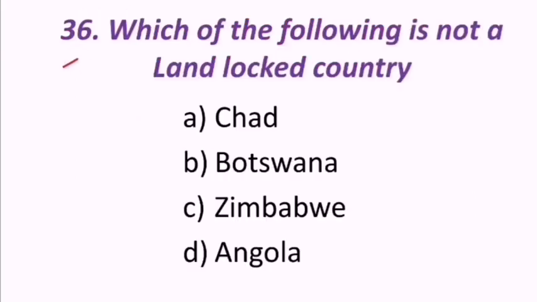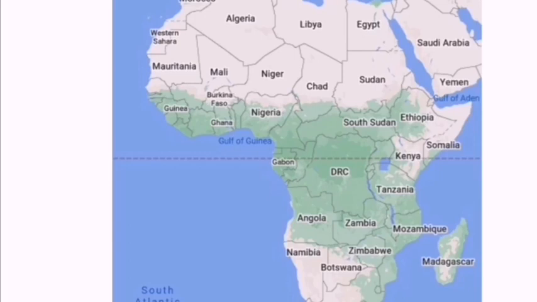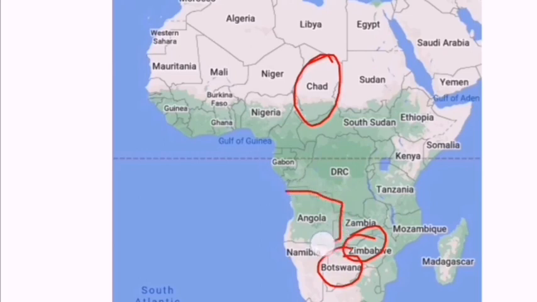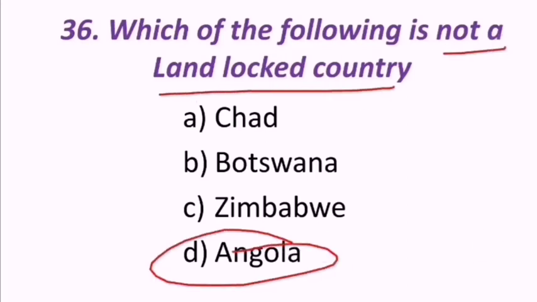Next question reads, which of the following is not a landlocked country? This kind of question is very important. Landlocked countries: Chad, Botswana, Zimbabwe, Angola. These all are countries of Africa. Look at this. Chad is landlocked, Zimbabwe is landlocked, Botswana is landlocked, but Angola is not landlocked. It is open to the sea. Hence the correct answer for this question is Angola is not a landlocked country.